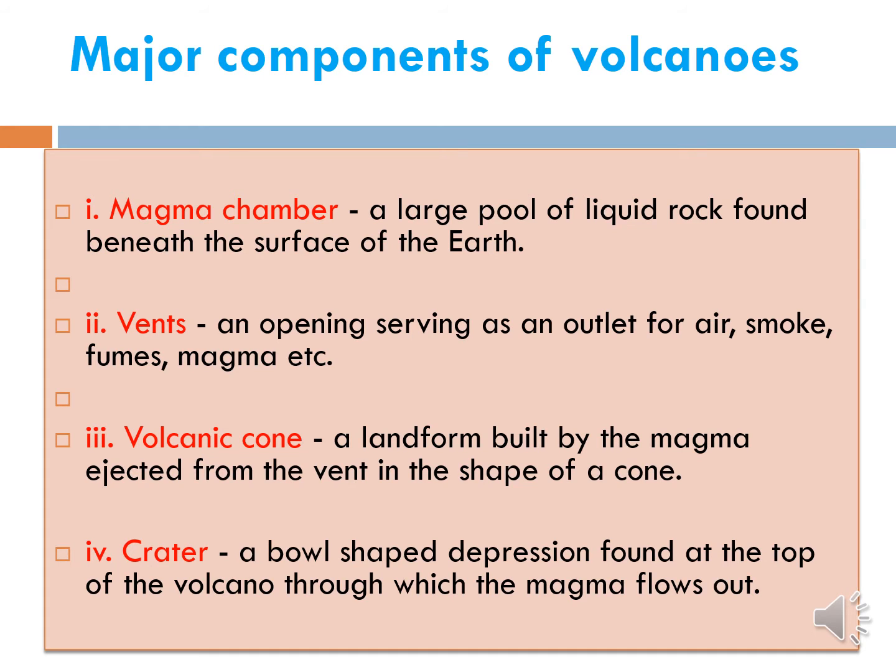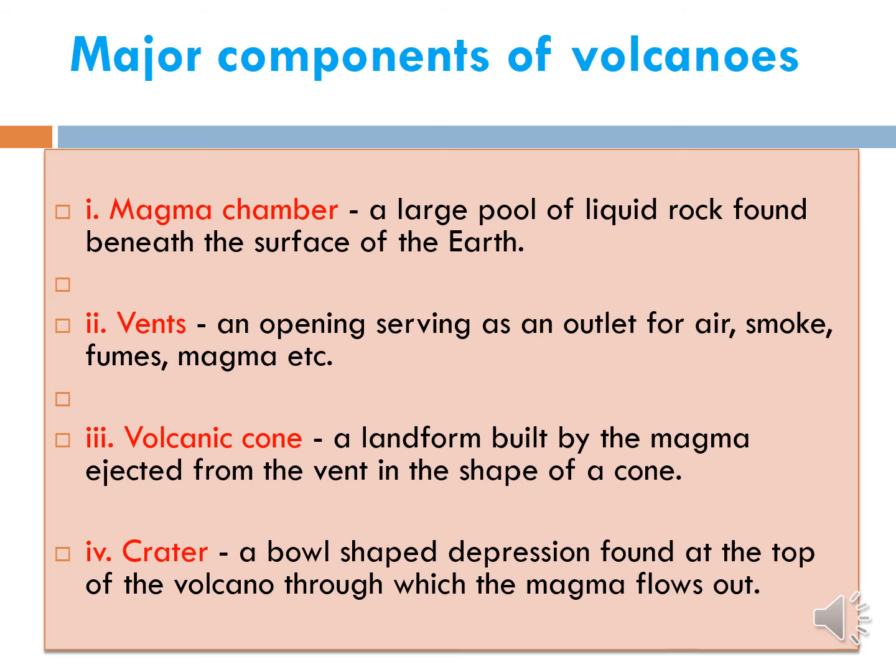And crater, a bowl-shaped depression found at the top of the volcano through which the magma flows out. This is called crater. So these 4 are the major components of volcanoes. What are they? Magma chamber, vents, volcanic cone and crater. These 4 are the major components of volcanoes.